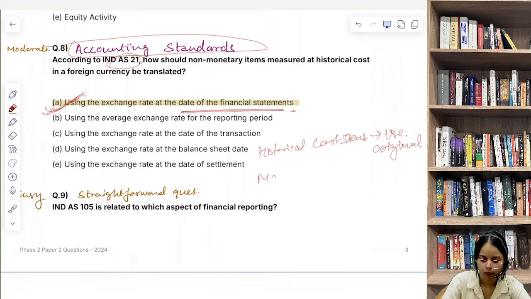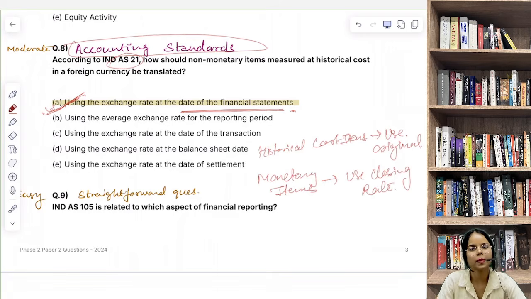But अगर monetary items आई हैं then use closing rate, we can say that. Use closing rate. That means बैलेंस शीट जब आपकी क्लोज होती है वो वाला रेट यूज किया जाएगा. This distinction is crucial and often tested.